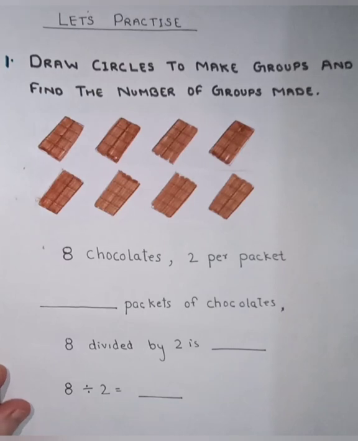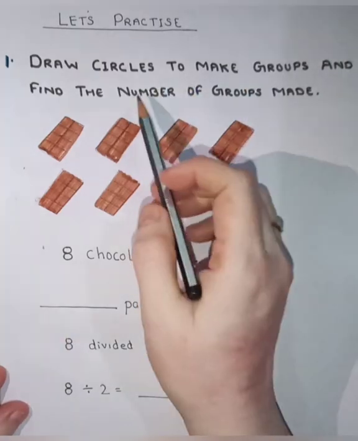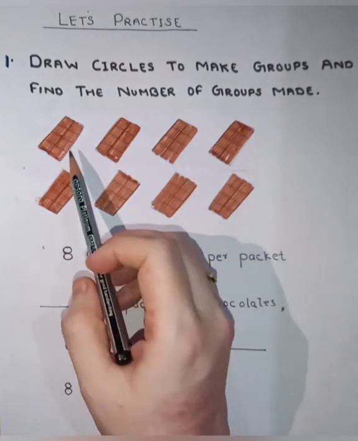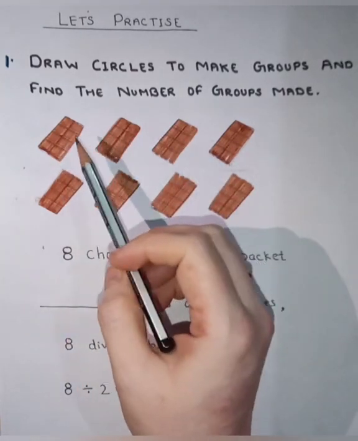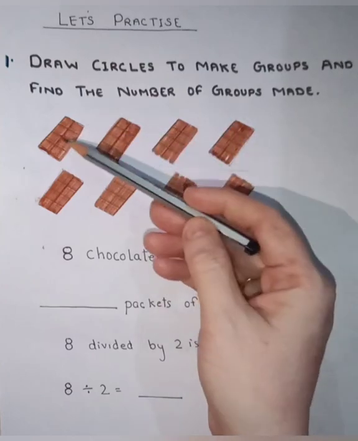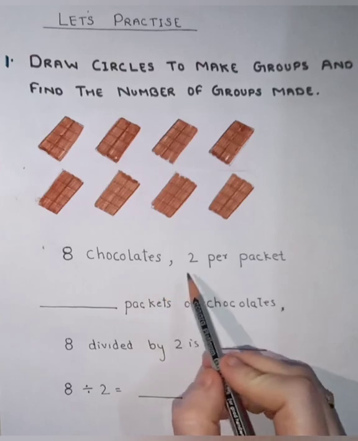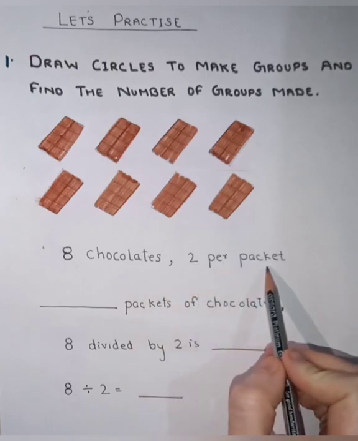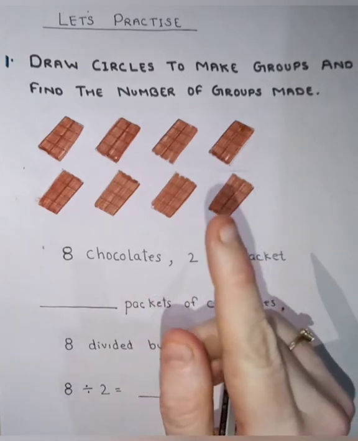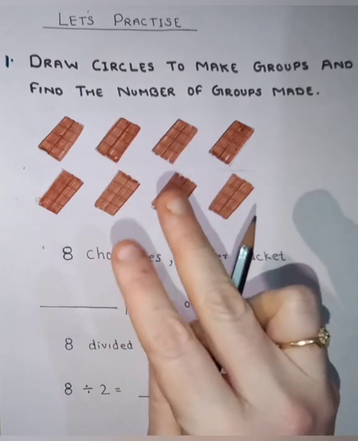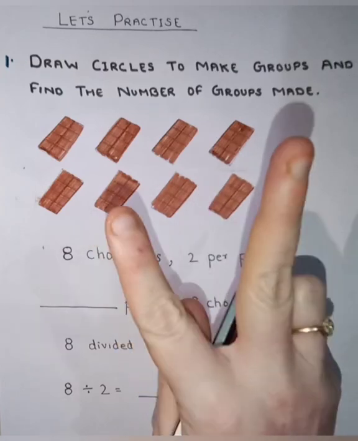Let's practice. Draw circles to make groups. We have to draw circles to make groups and find the number of groups made. So see, these are chocolates. Let us count the number of chocolates. 1, 2, 3, 4, 5, 6, 7, 8. 8 chocolates, 2 per packet. Means in 1 packet we have to keep 2 chocolates. Means in 1 group, 2 chocolates.